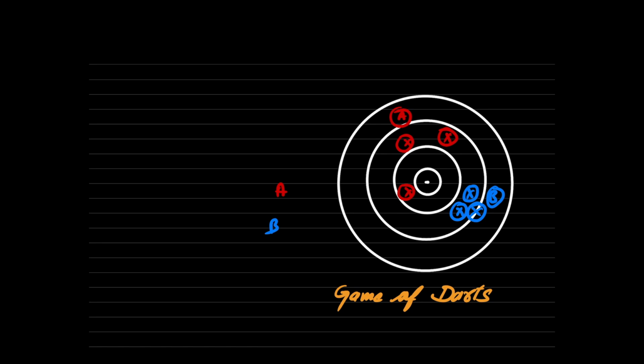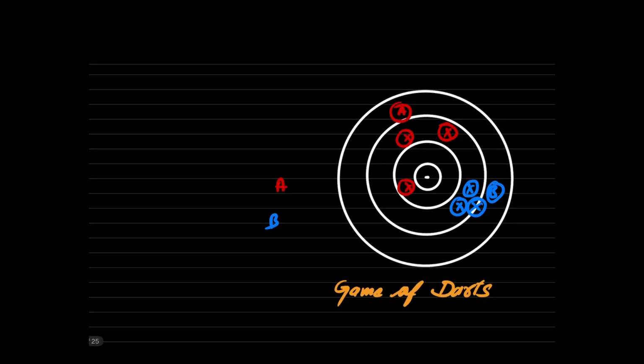Okay, right. So who is accurate here? Very good. A is accurate. Our player A is the accurate player, and who is the precise player? Obviously, if A is accurate, B is precise. Please tell me, why do you call A as accurate? What is the reason you called A as accurate?